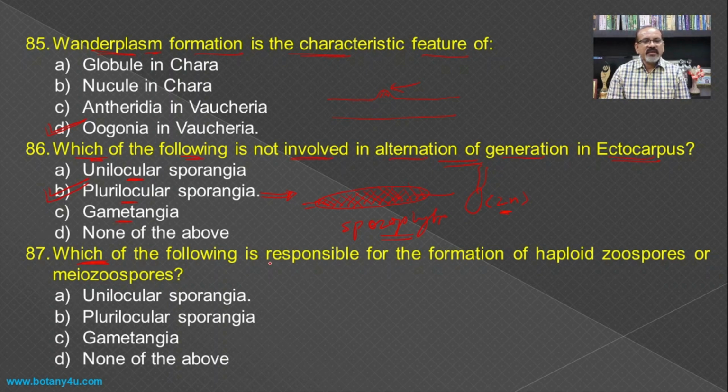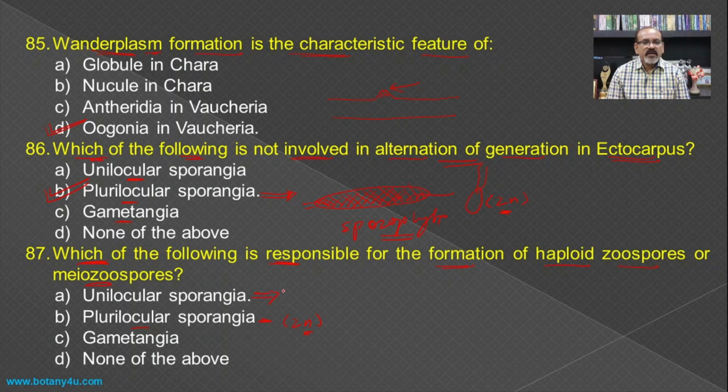Then which of the following is responsible for the formation of haploid zoospores or meiozoospores? As earlier said, the plurilocular sporangia are responsible for the formation of diploid zoospores.